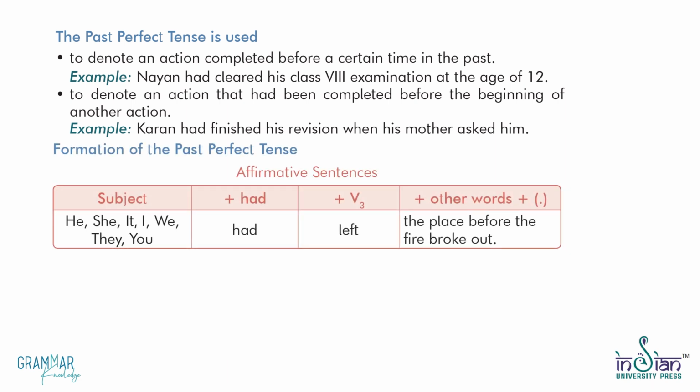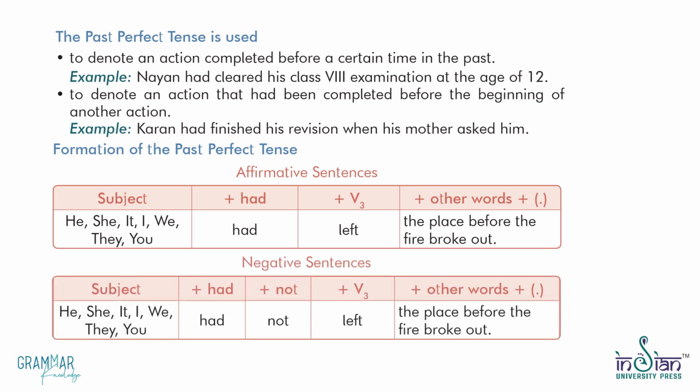Affirmative sentences. Subject plus had plus V3 plus other words plus dot. He, she, it, I, we, they, you had left the place before the fire broke out.